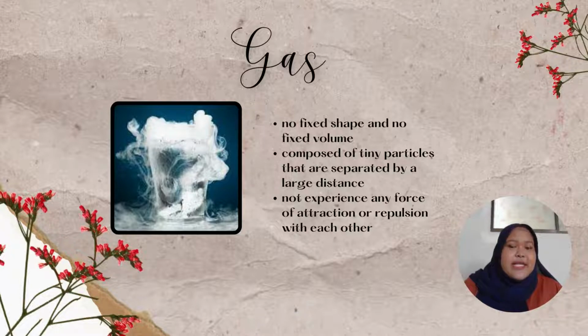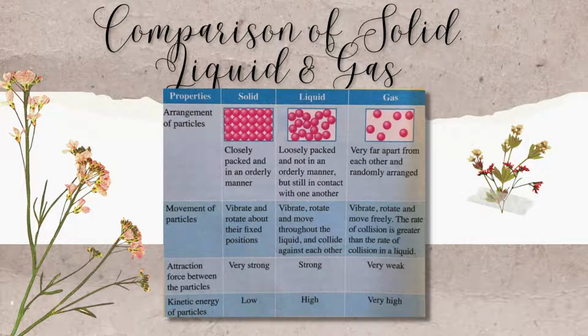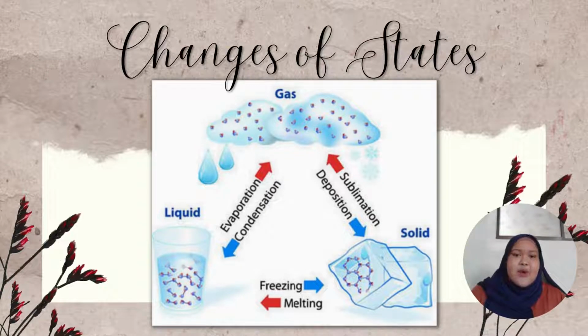Then, gas is a state of matter that has no fixed shape and no fixed volume. Gases are composed of tiny particles that are separated by a large distance. Gas particles do not experience any force of attraction or repulsion with each other. The table shows the comparisons between solid, liquid, and gas. Now, let's see the processes involved in changes of state.